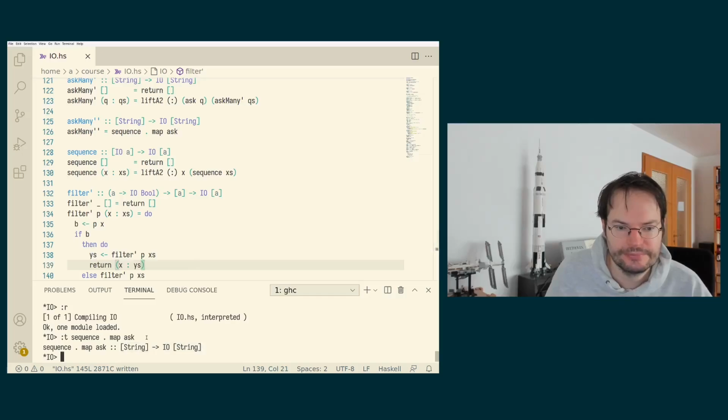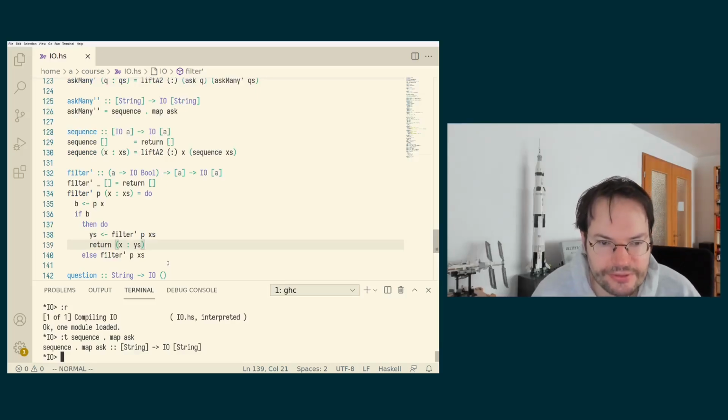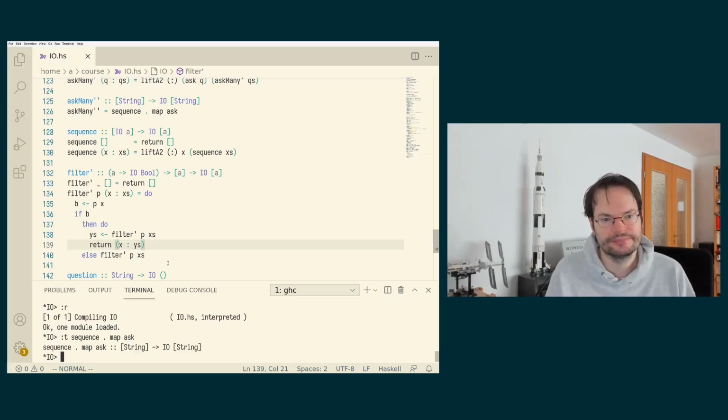Now we really need to test this function. So we're going to do that in the next video. But before we test it, just one final word. We're going to simplify this slightly. So this is another common pattern that we see often, right? Just like we recognize the lift A2 thing.